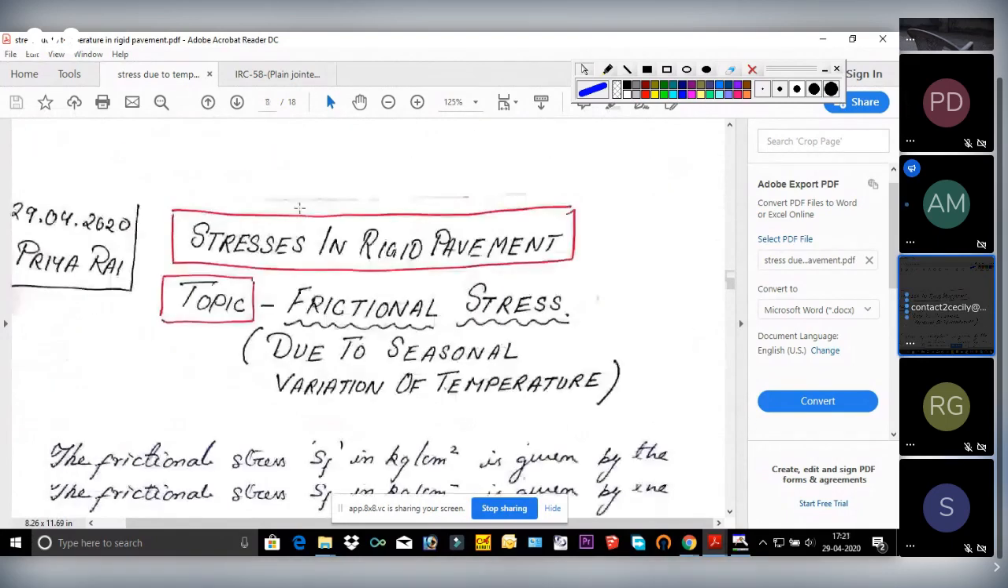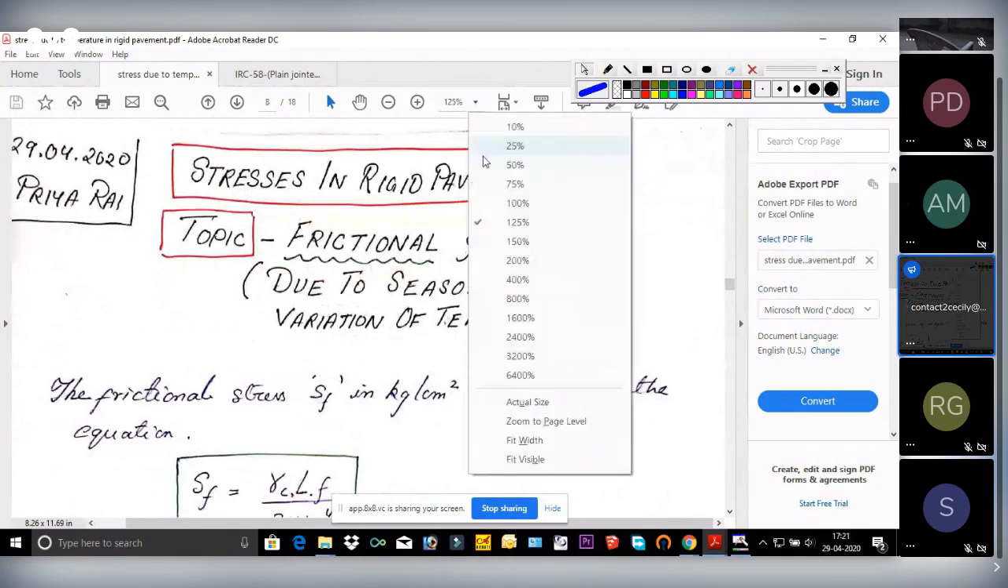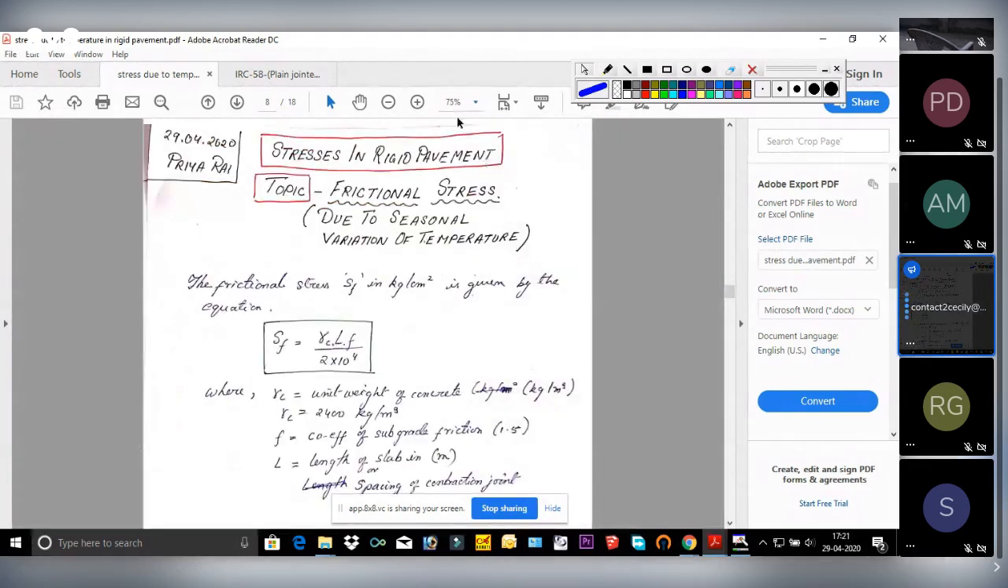Now our next stress is what? That was your diurnal, daily basis temperature variation. Now another variation is your seasonal variation of temperature. Due to this seasonal variation condition, one stress will develop within the concrete slab, that is tensile stress resisting the frictional stress. Tensile stress resisting the frictional force, or rather we can say simply frictional stress.